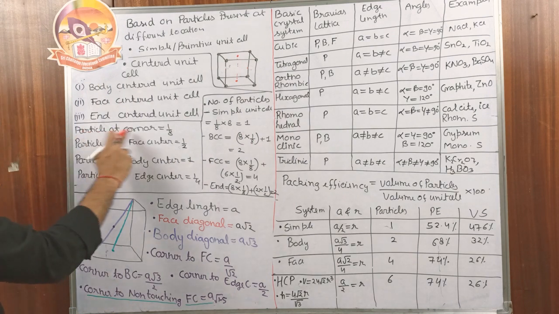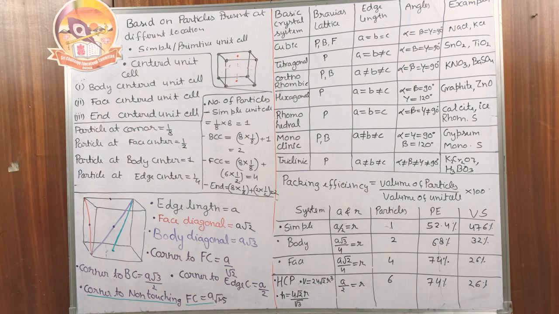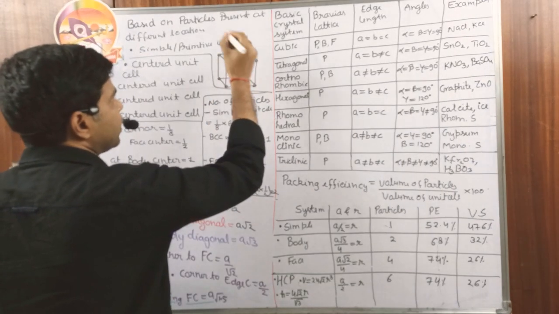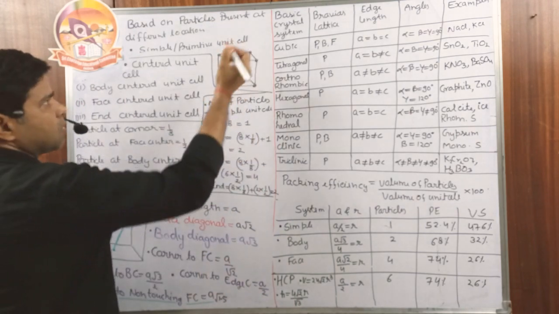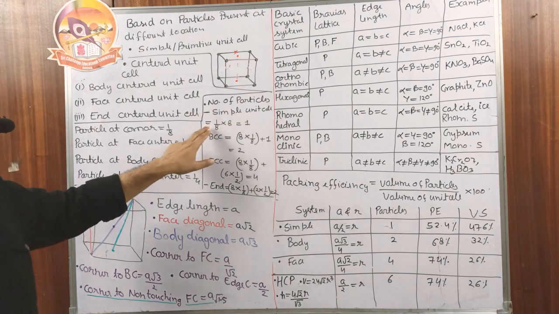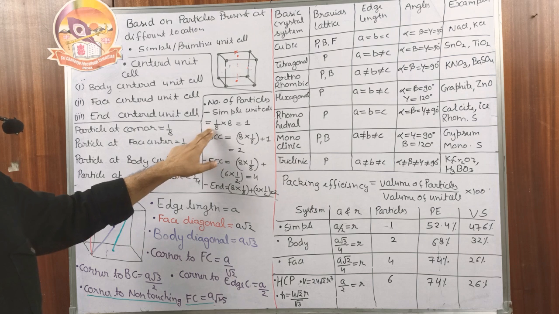The contribution of every particle which is present at the corner is 1/8. The particle at a face center has the contribution 1/2. The particle at the body center has the contribution 1, and the particle at the center of the edge, okay, in the next slide you will find out that the edge center is the octahedral void, has the contribution 1/4. Number of particles in the simple unit cell: 8 corners, each with the contribution 1/8, so the number of particles is 1.